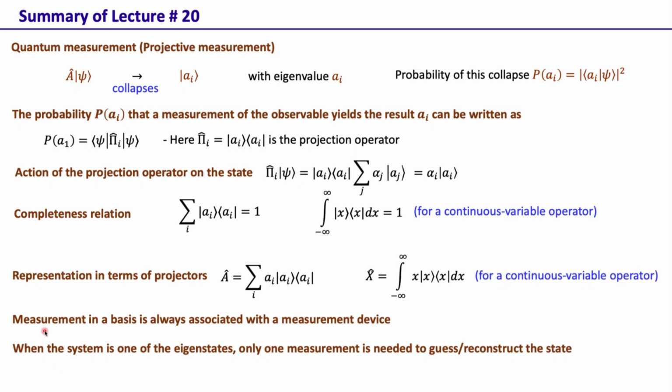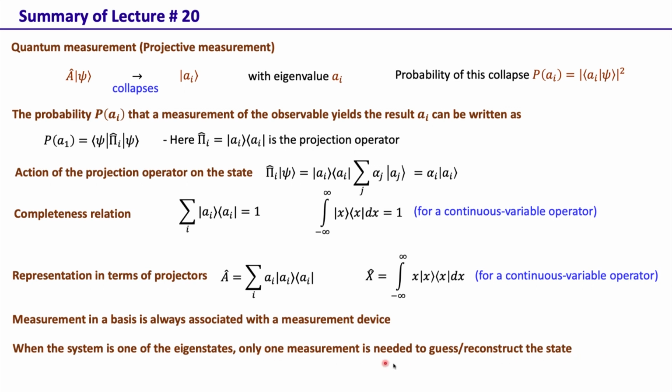So one of the aims of quantum measurement is to be able to find, predict or reconstruct the unknown quantum state. But if one knows that the incoming quantum state is in one of the eigenstates, then only one measurement is needed to reconstruct the state in any basis.